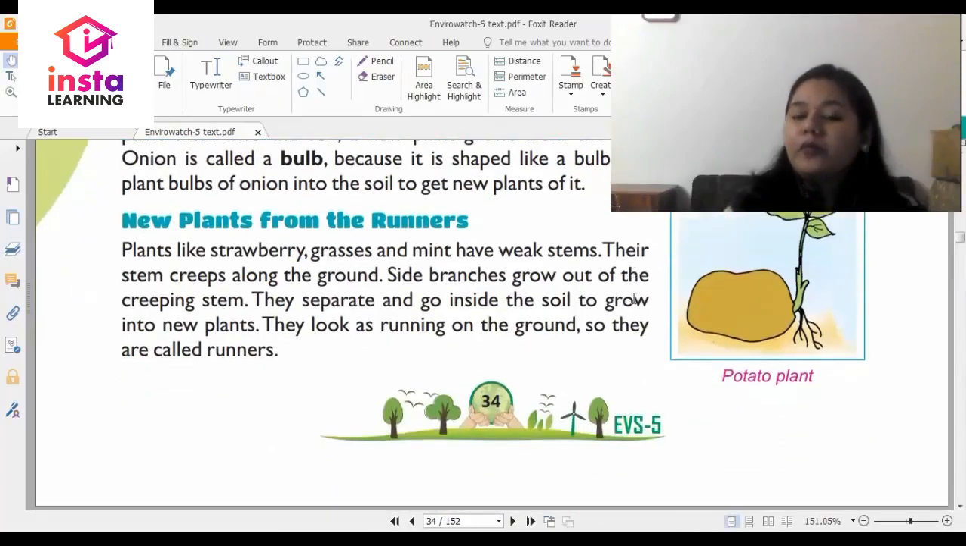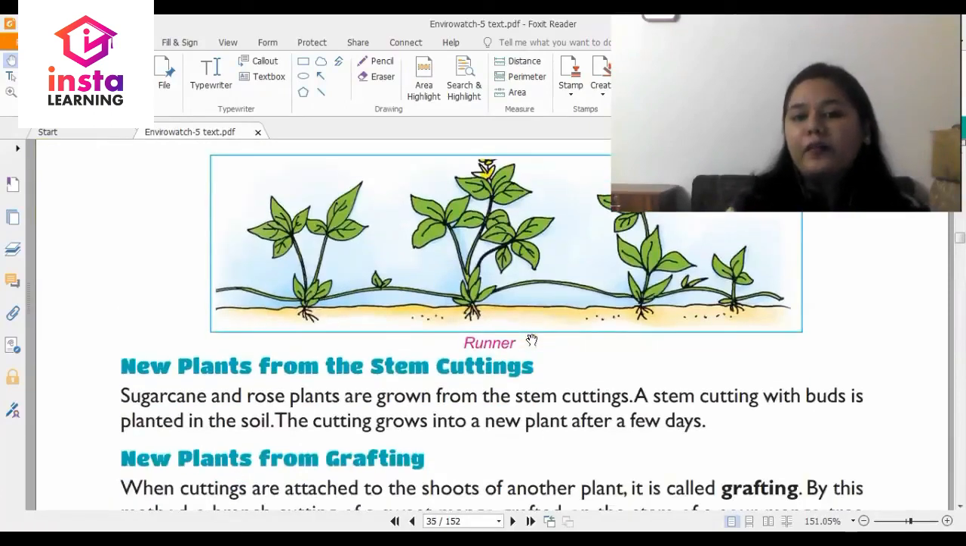Then new plants from runners. What are these? Plants like strawberry, grasses and mint have weak stems. Their stem creeps along the ground and that is why they are called runners. Side branches grow out of the creeping stem. They separate and go inside the soil to grow into new plants. They look as if running on the ground, so they are called runners.